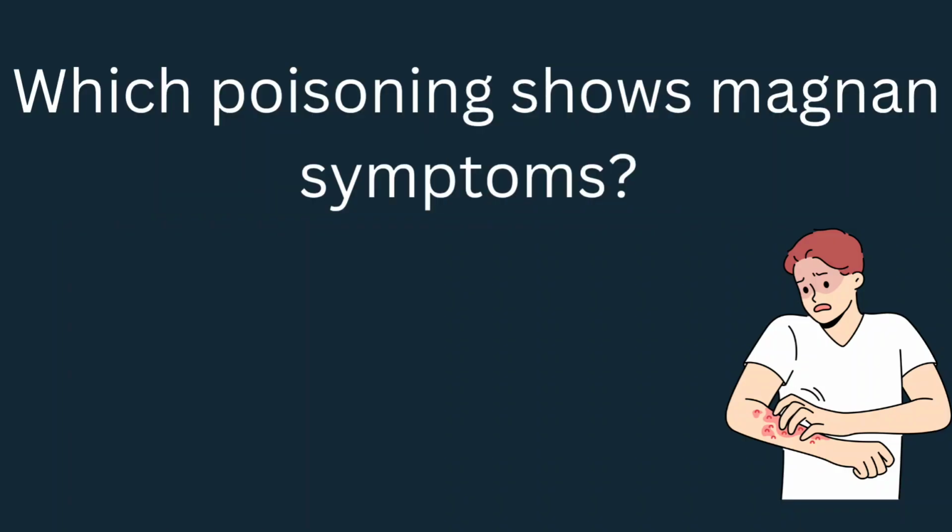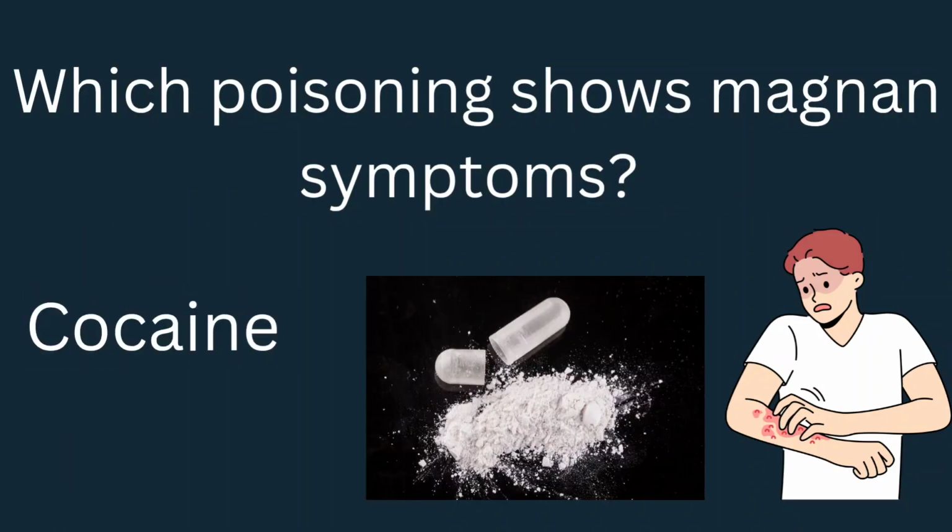So, which poisoning shows Magnan's symptom? It is cocaine. Magnan's symptom shows hallucination, like the person feels insects are crawling under his skin. That is called formication. Never confuse formication with fornication. Let's do another video about fornication. Right? So this formication is seen in chronic cocaine users. It's a classical neuropsychiatric feature of cocaine toxicity.